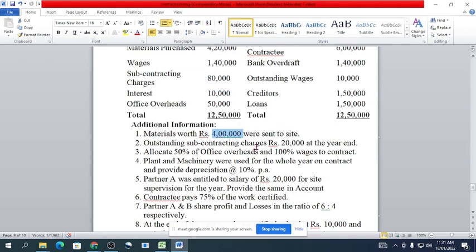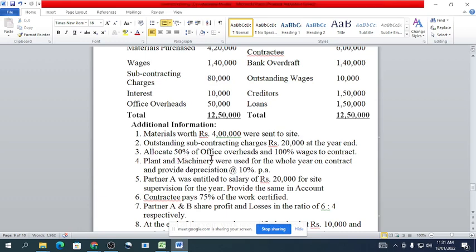Next, outstanding subcontracting charges 20,000 at the year end. So subcontracting charges are also related to the contract account, and they have mentioned in the trial balance 80,000 rupees as subcontracting charges, but in the adjustment they have provided that there are 20,000 rupees outstanding subcontracting charges. So we will add 20,000 rupees to the subcontracting charges, and the second effect you will give on the liability side, outstanding subcontracting charges.